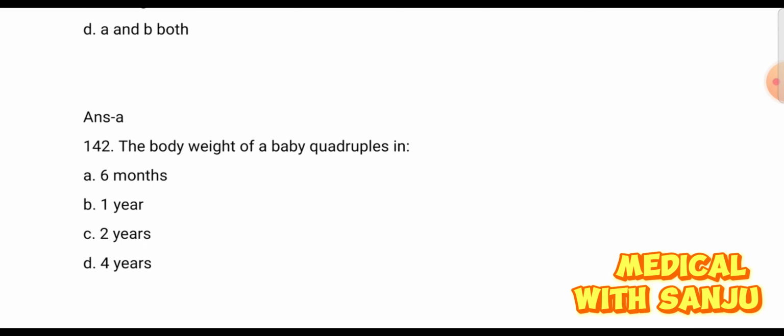Question 142. The body weight of a baby quadruples in option A, 6 months, option B, 1 year, option C, 2 years, and option D, 4 years.